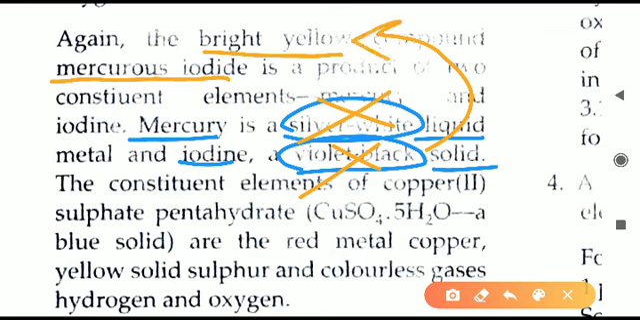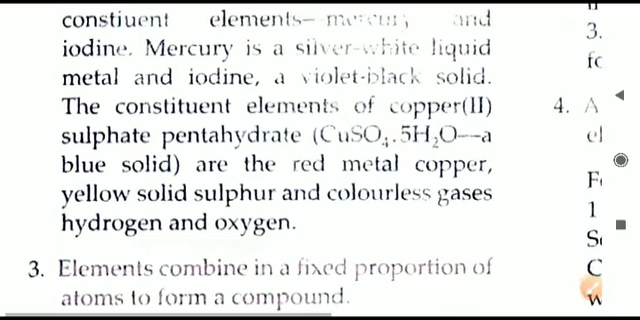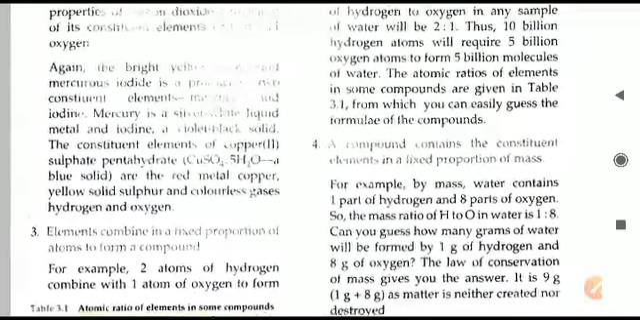So we can say the property of the compound has changed. In this case physical property has changed because the color has changed. So the property of the compound has changed. When mercury and iodine are elements, they are having different colors, but when they combine together, a new colored compound is formed. That is bright yellow compound, mercurous iodide. So that is all for this property. Second point we have learned about the compound.